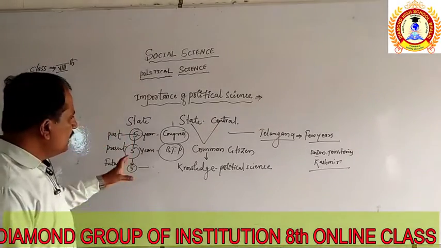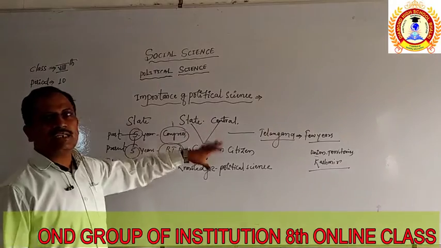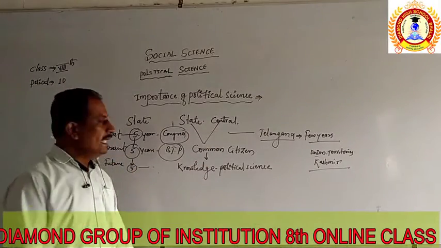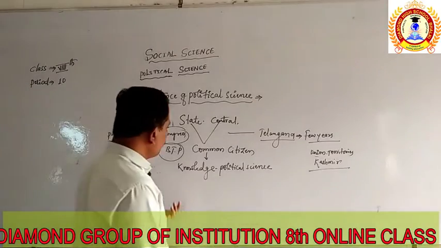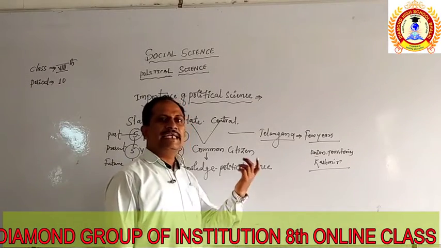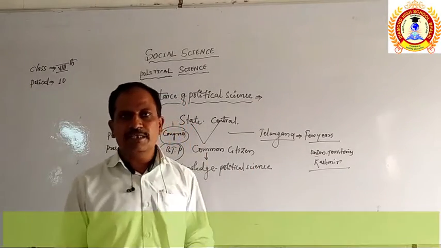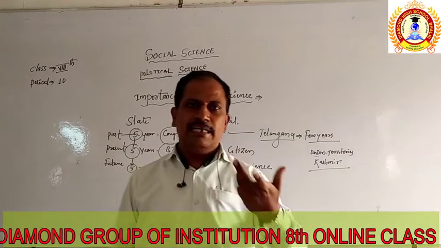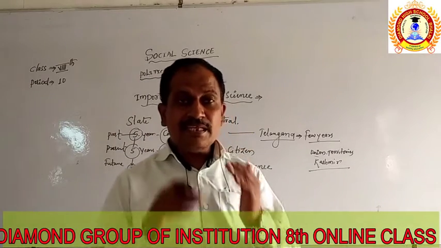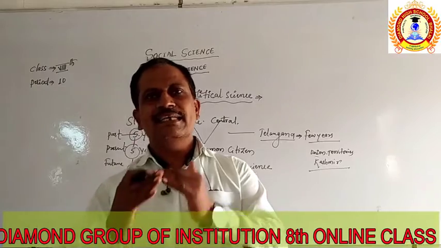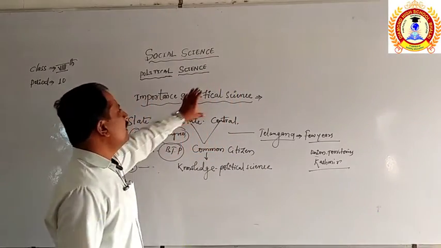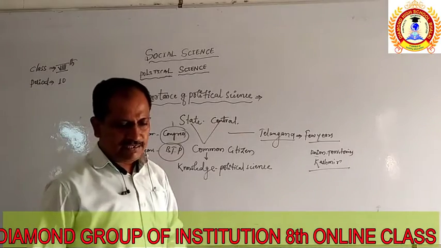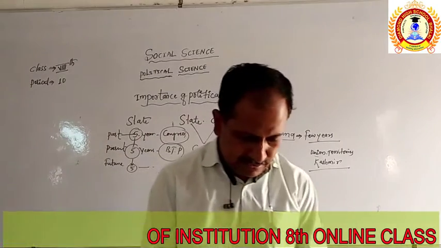But today, due to the development of political science, every person in the country knows the points related to politics and makes objections toward others. All this alertness develops due to the knowledge coming from political science.